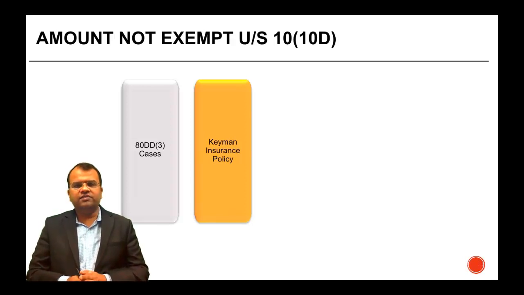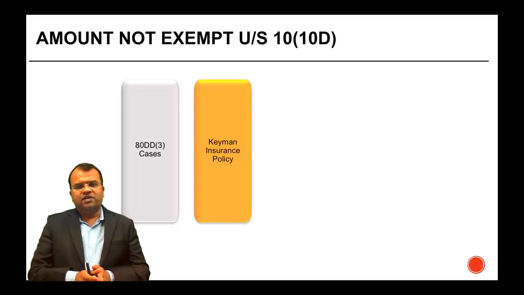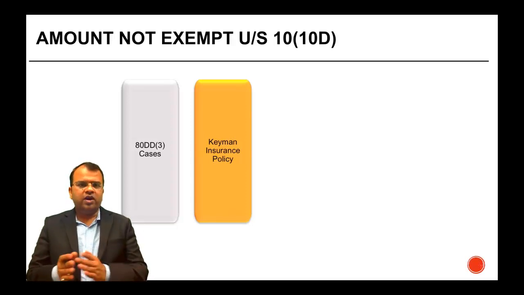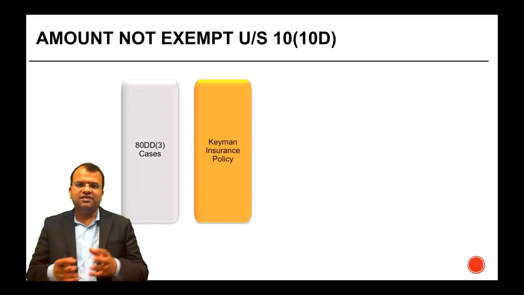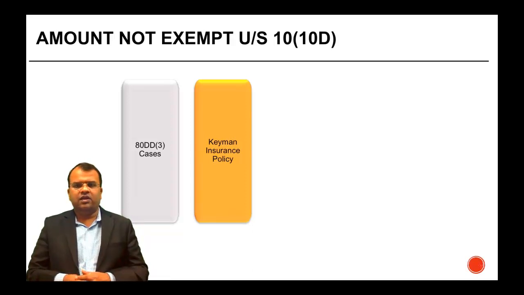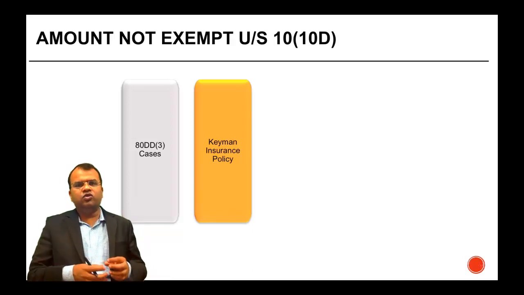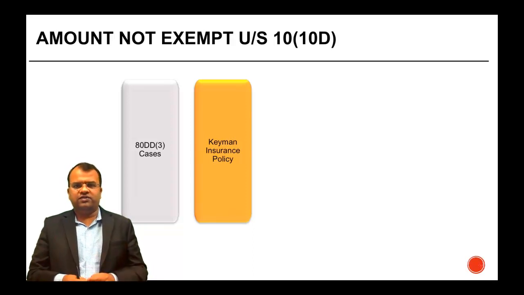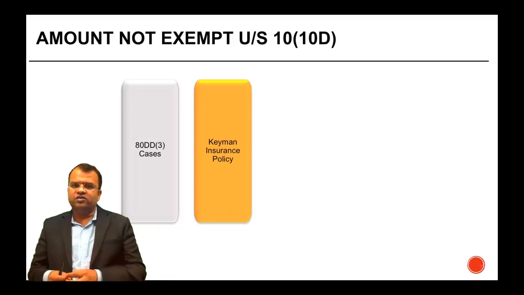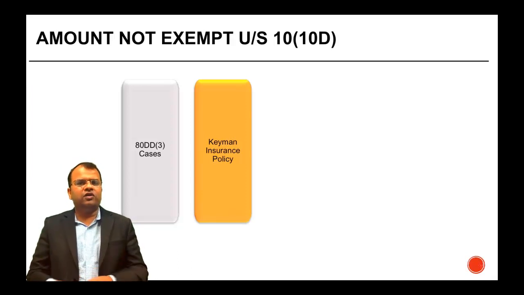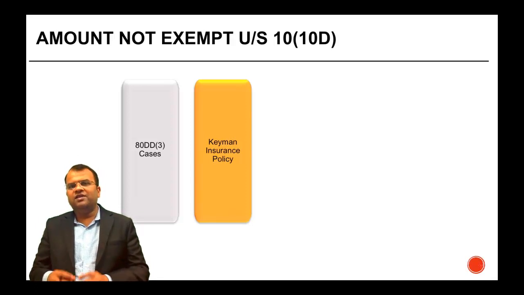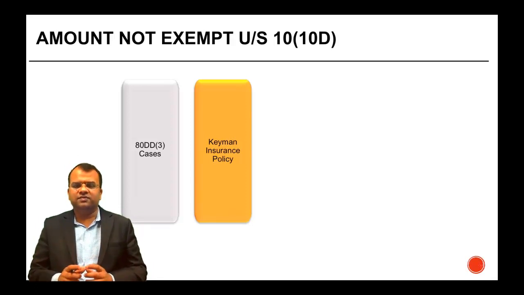Keyman insurance policy. Now, what is a Keyman insurance policy? A Keyman insurance policy is a policy which is taken by one person. Let's say A is running a business and he has appointed B as the CEO of this business. If B dies, then the business is going to suffer huge losses. To avoid such loss of profit, what A does is he takes a policy on the life of B, who is a key man to his business.